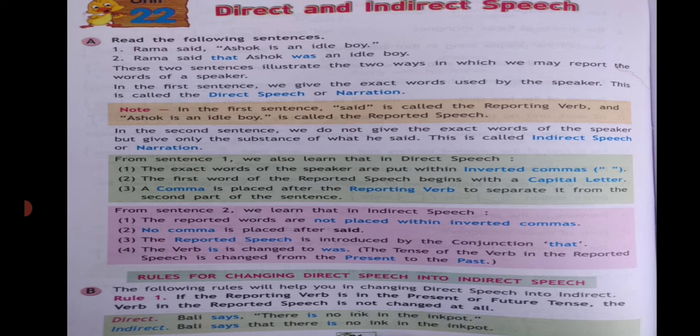To work out this rule smoothly, note the following special rules. Now here are 7 special rules in rule 2. So we'll see all of them. I'll just read one example of each. The simple present becomes the simple past. In the direct speech, Sita said, "Kamla works very hard." Sita said that Kamla worked very hard, past tense.